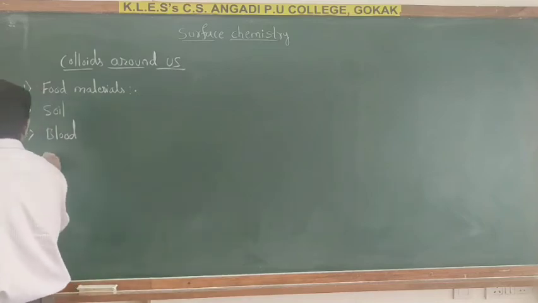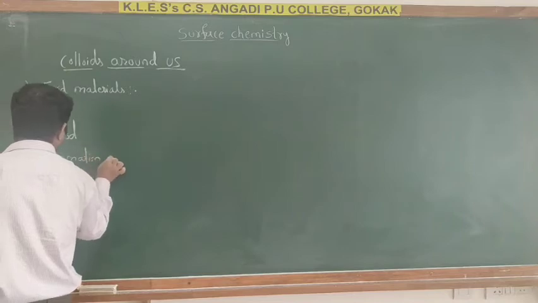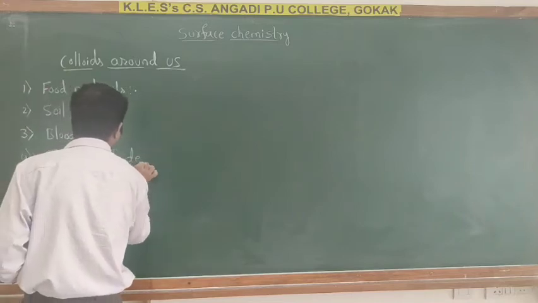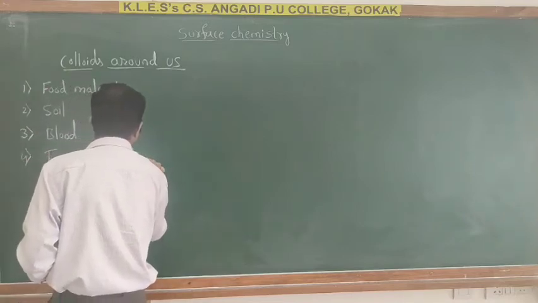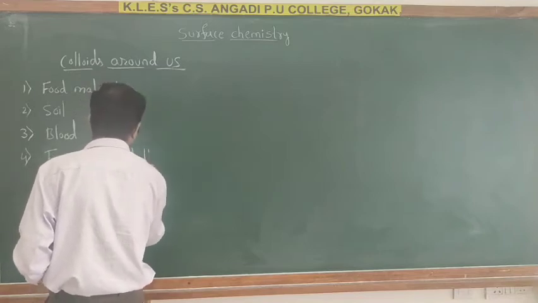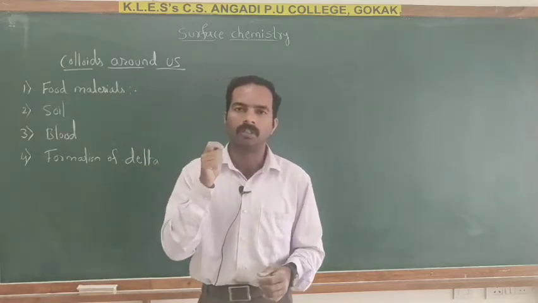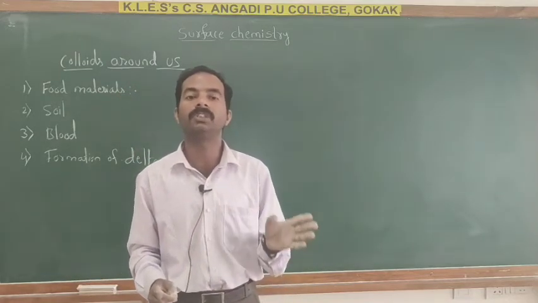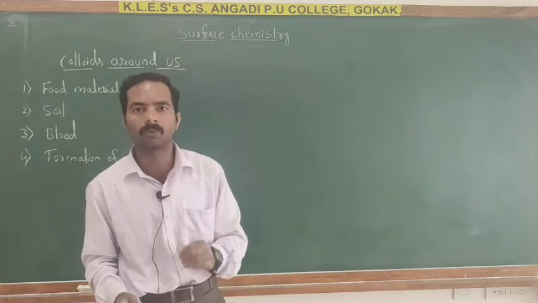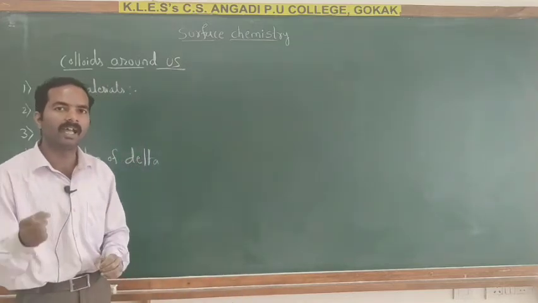Fourth one, the formation of delta. So here the rivers contain negatively charged sand and clay particles.